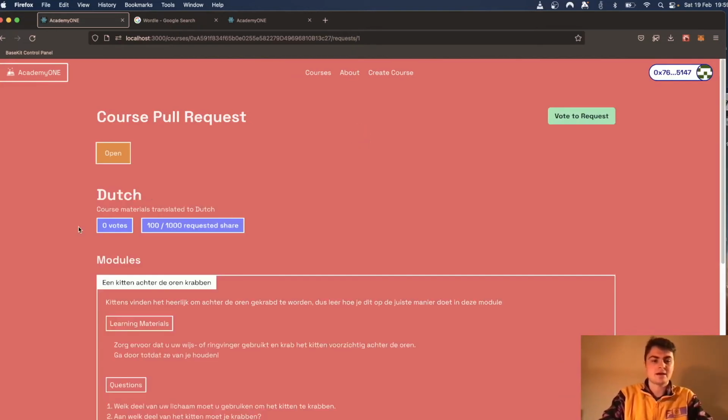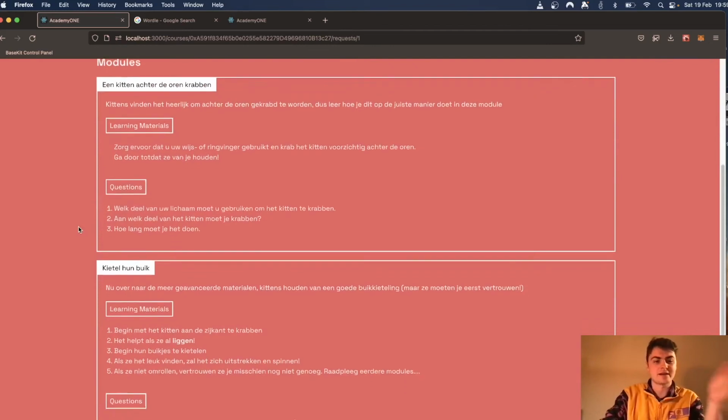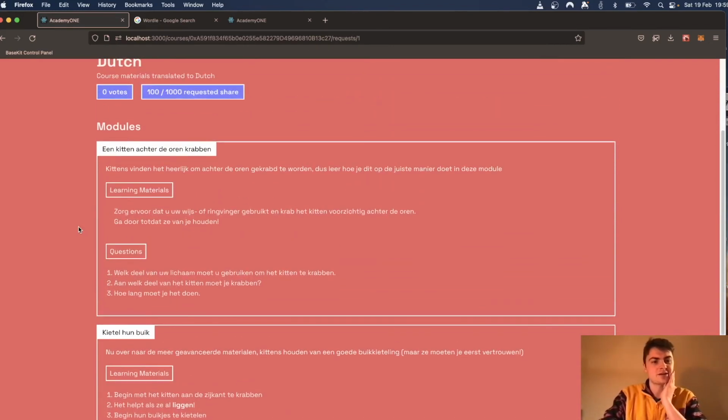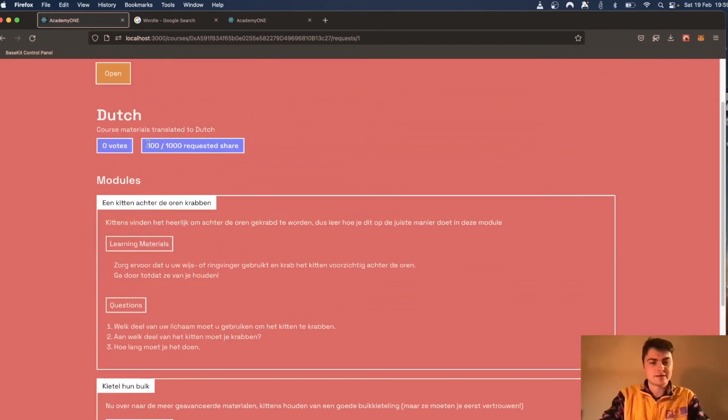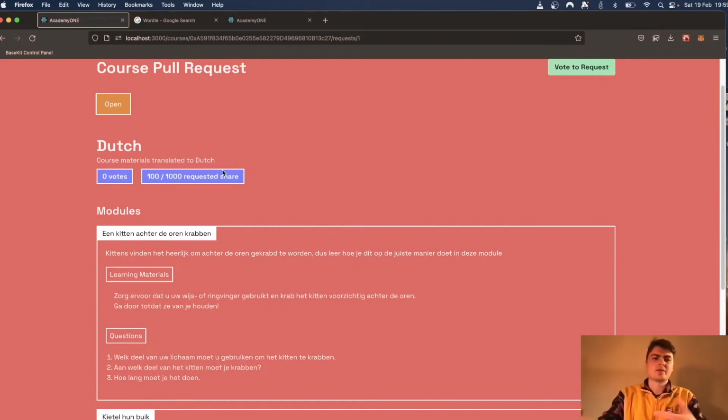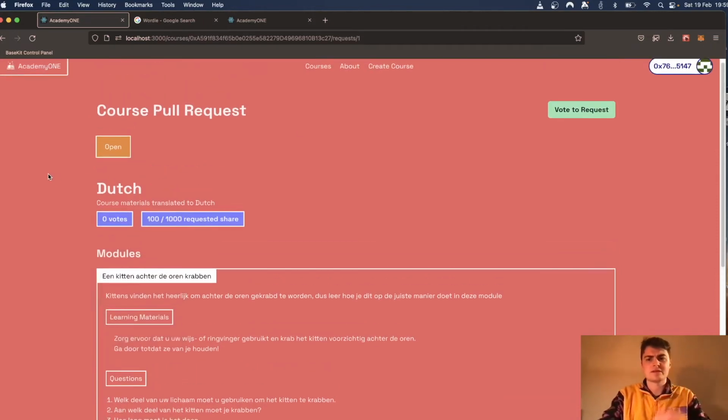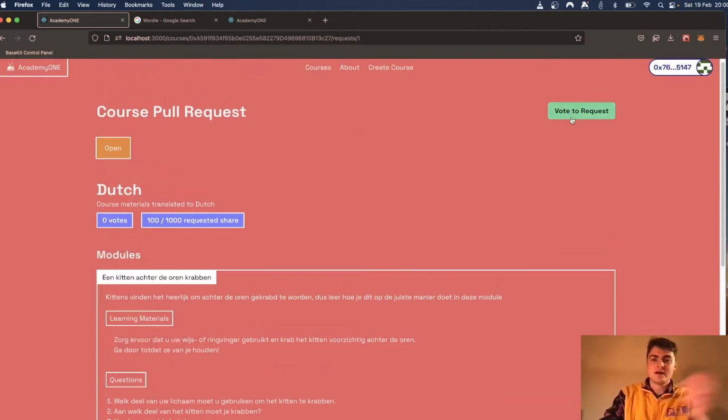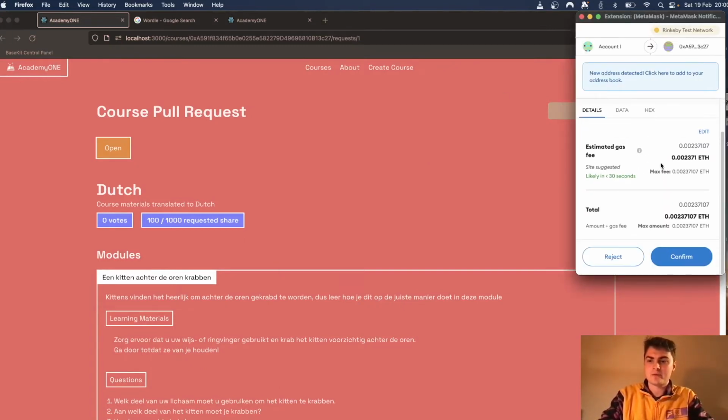So we can see, here we go. So here's all of our course in Dutch. We can see their requested share of the course. This would probably be more like, in reality, that would be the amount they're getting for the bounty. So as the maintainer, we have this button to vote for the request. And when we click this,